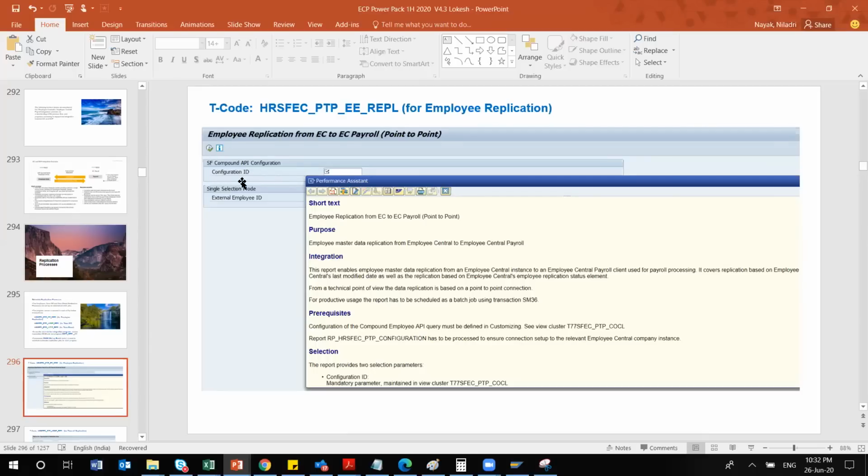In this selection screen, we do not have any filter option other than the configuration ID. It will ask you for the configuration ID. Whatever you have configured in the compound employee API query, those values only you will be able to see in this configuration ID. Okay, did you get it, sir?